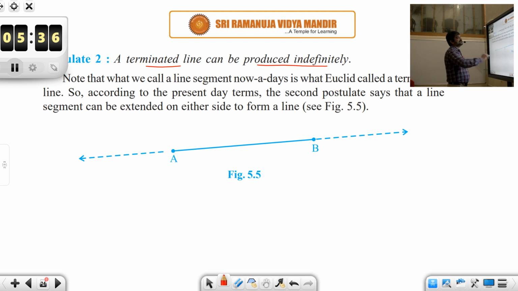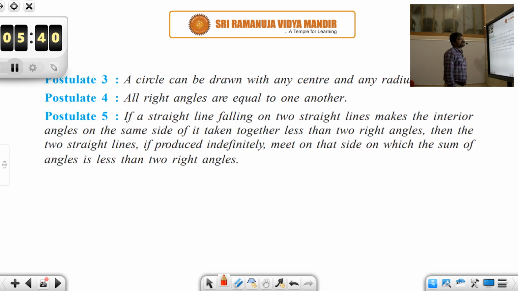So postulate 2 is: a terminated line can be produced indefinitely in both ways. And then postulate 3: a circle can be drawn with any center and any radius.